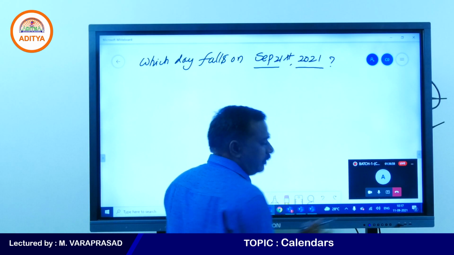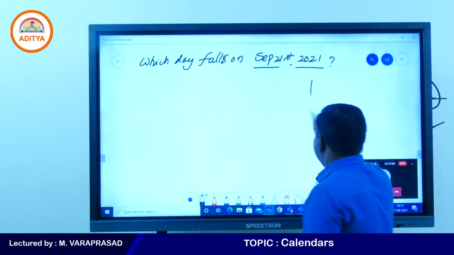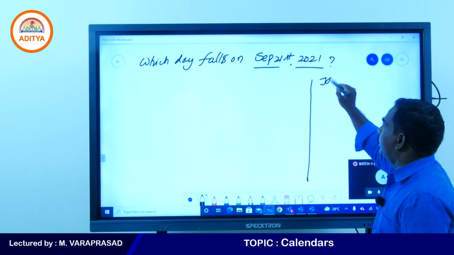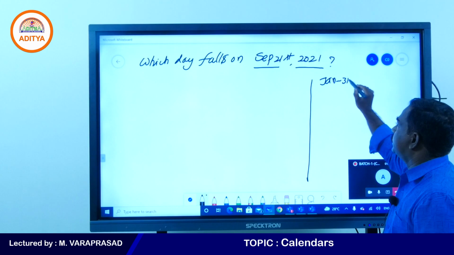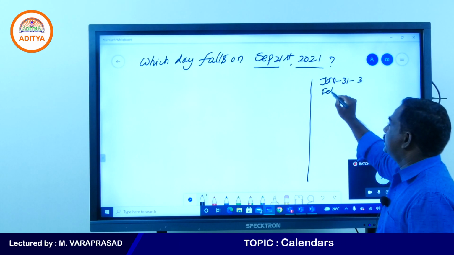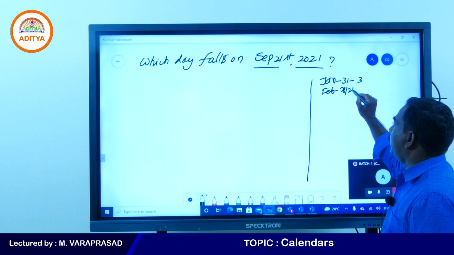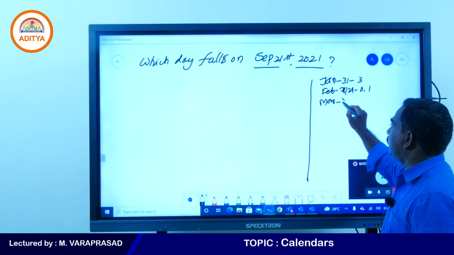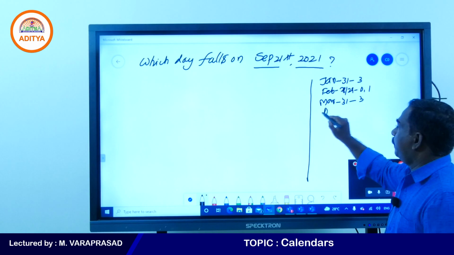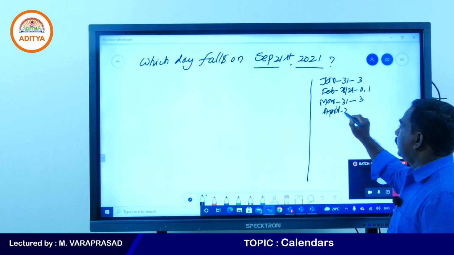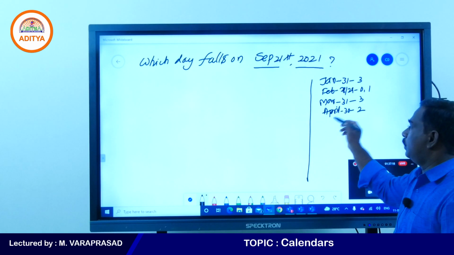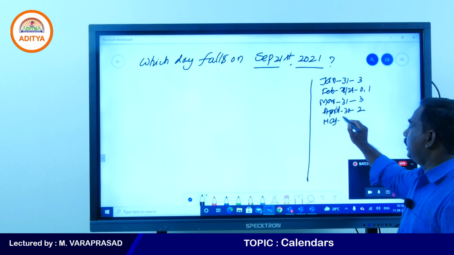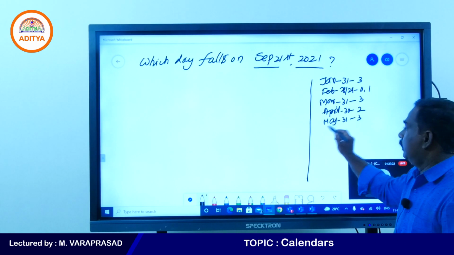you need to write the months first here. January has how many odd days? 31 days means 3 odd days. February has 28 days or 29, so 0 or 1. March has 31 days, 3 odd days. April has 30 days, 2 odd days. Next, May has 31 days, 3 odd days.